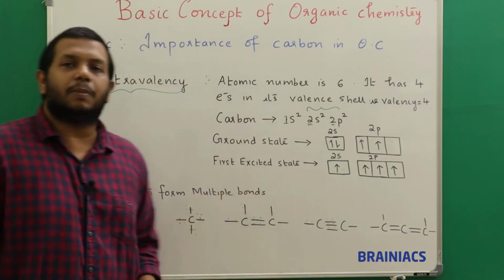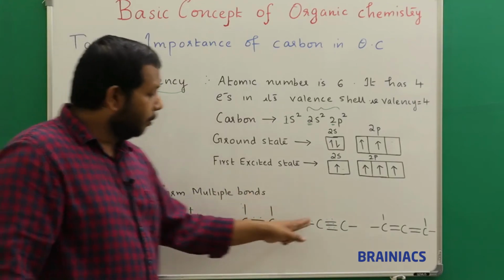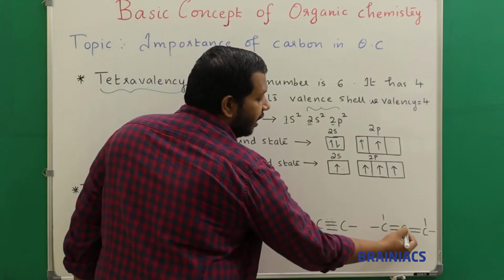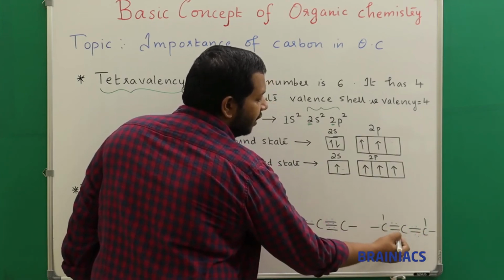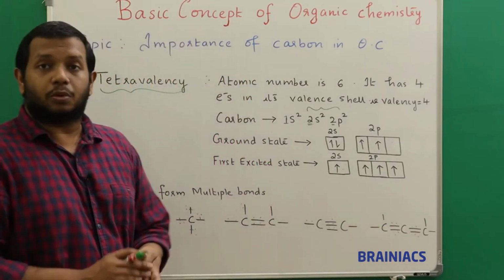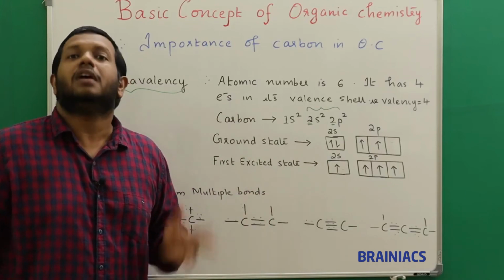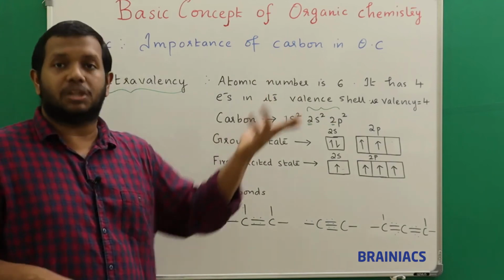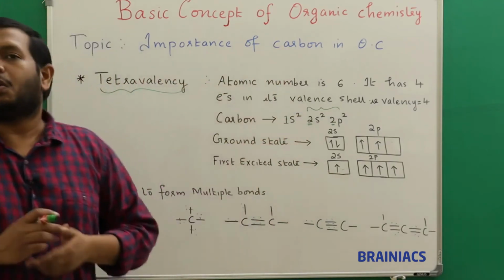It has attained stability. So a single bond it can form, a double bond it can form, a triple bond it can form, and it can even form 2 double bonds simultaneously. So it can form a double bond with another carbon, so 2, 2, 4, 6, 8. It can form 8 electrons. So this configuration is also possible. So carbon has given options like this many types of bond formation. So that is another most important reason why organic compounds are present in large amount, and that is also one reason why carbon forms the fundamental of organic chemistry.